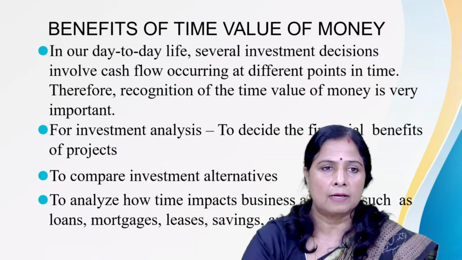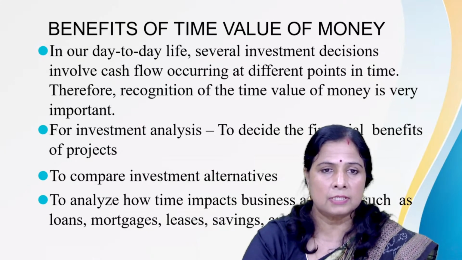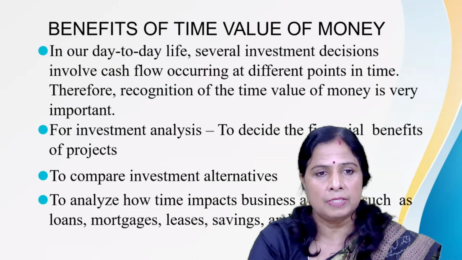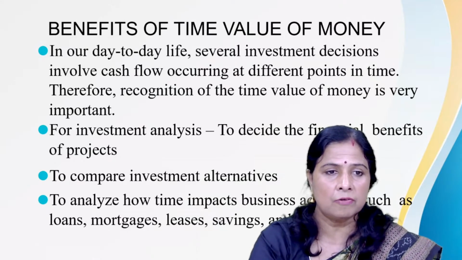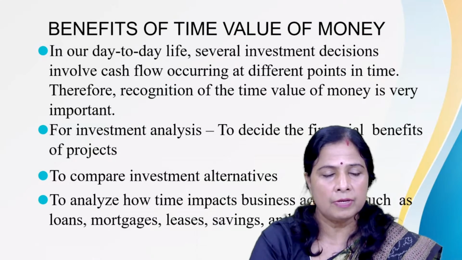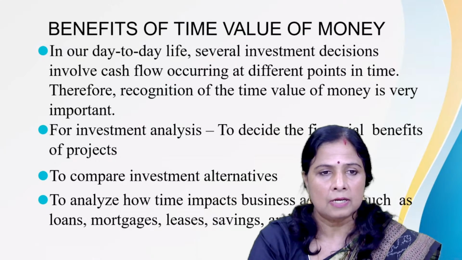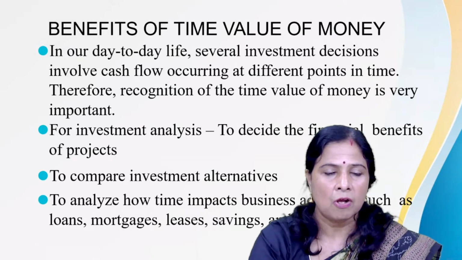As in the past class, I discussed the different investment decisions taken by the company. Some of the investment decisions are on a long-term basis and some are on a short-term basis. The long-term investment decision is otherwise known as capital budgeting, and the short-term investment decision is otherwise known as working capital management.